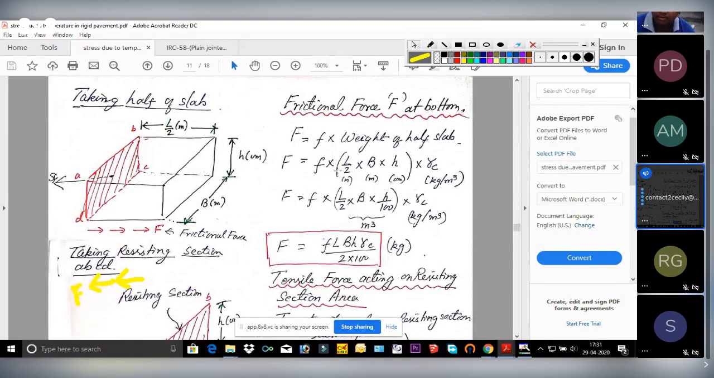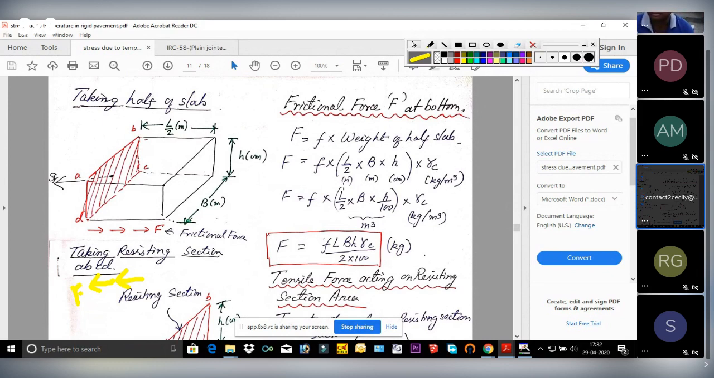This is your volume, and what we have to do is multiply volume into density. We will get the weight. So density is nothing but gamma C, that is the unit weight of concrete. This is made up of concrete. So gamma C is the unit weight of concrete and its unit is kg per meter cube.